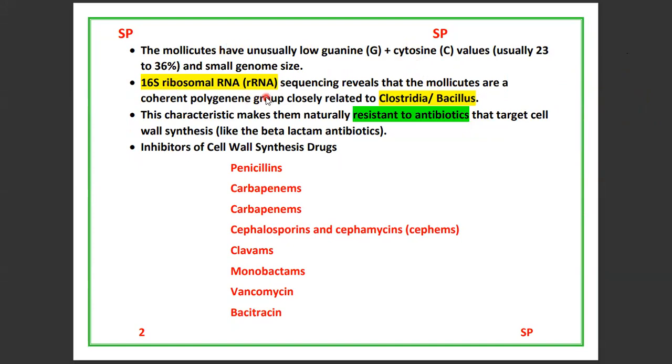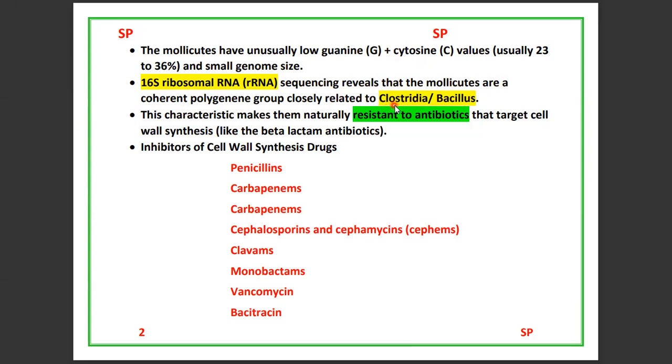Very important: the mollicutes or mycoplasmas are separated into different types based on 16S ribosomal RNA. The 16S ribosomal RNA sequence reveals that the mollicutes are a coherent and polygenic group closely related to Clostridia and Bacillus.